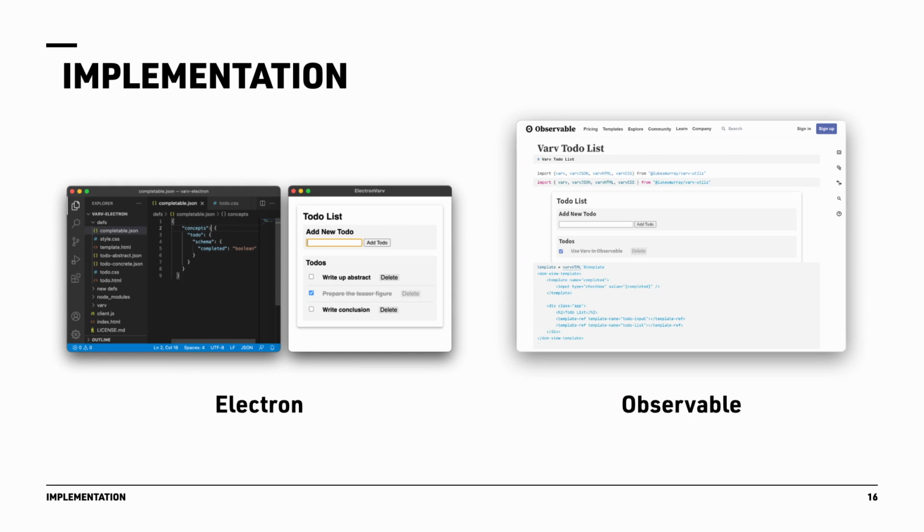Besides our main implementation, we also created 2 proof-of-concept implementations of Varv using Electron and Observable, which are independent of WebStraits.